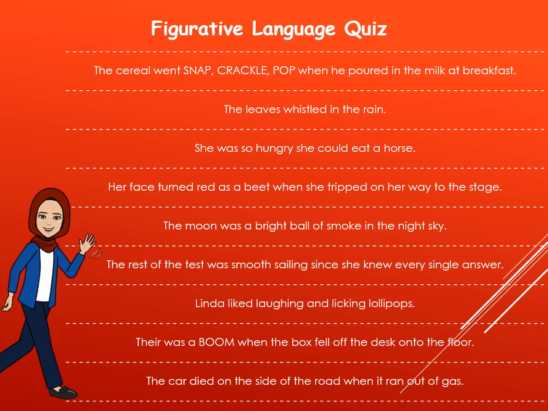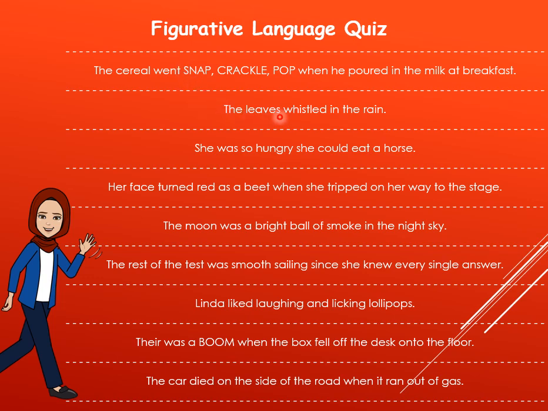The cereal went snap, crackle, and pop when he poured in the milk at breakfast. Who can guess the figure of speech here? Okay, excellent. This is an onomatopoeia because I found here snap, crackle, and pop capitalized and it's kind of sounds. Number 2.